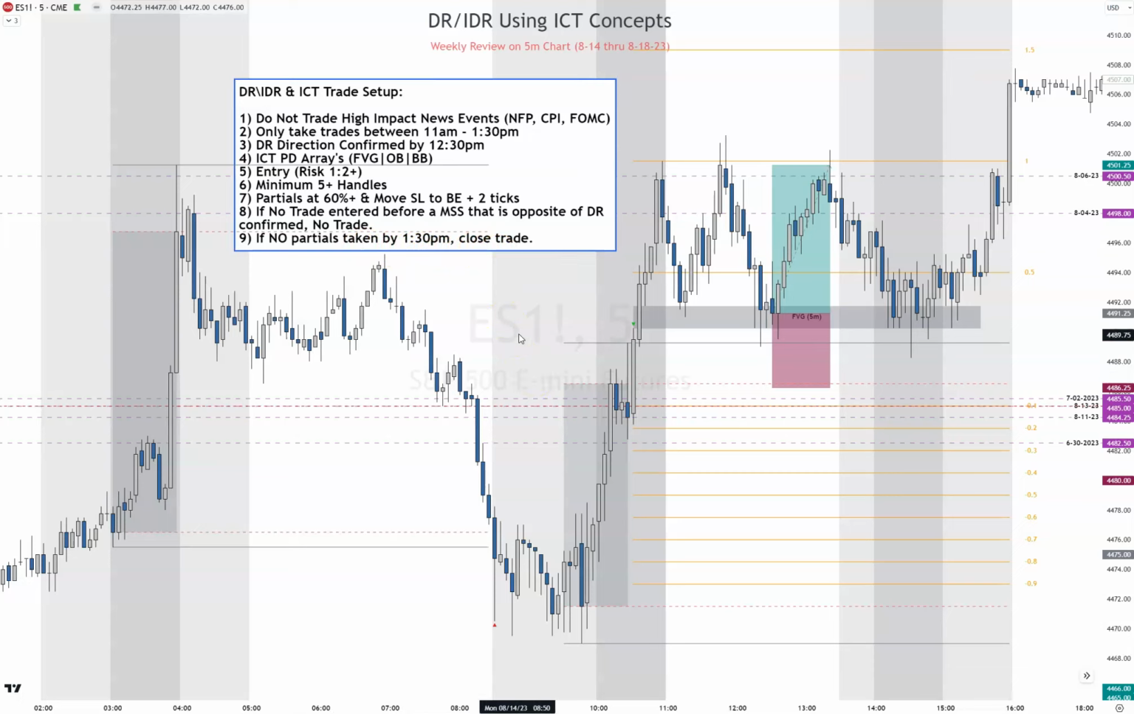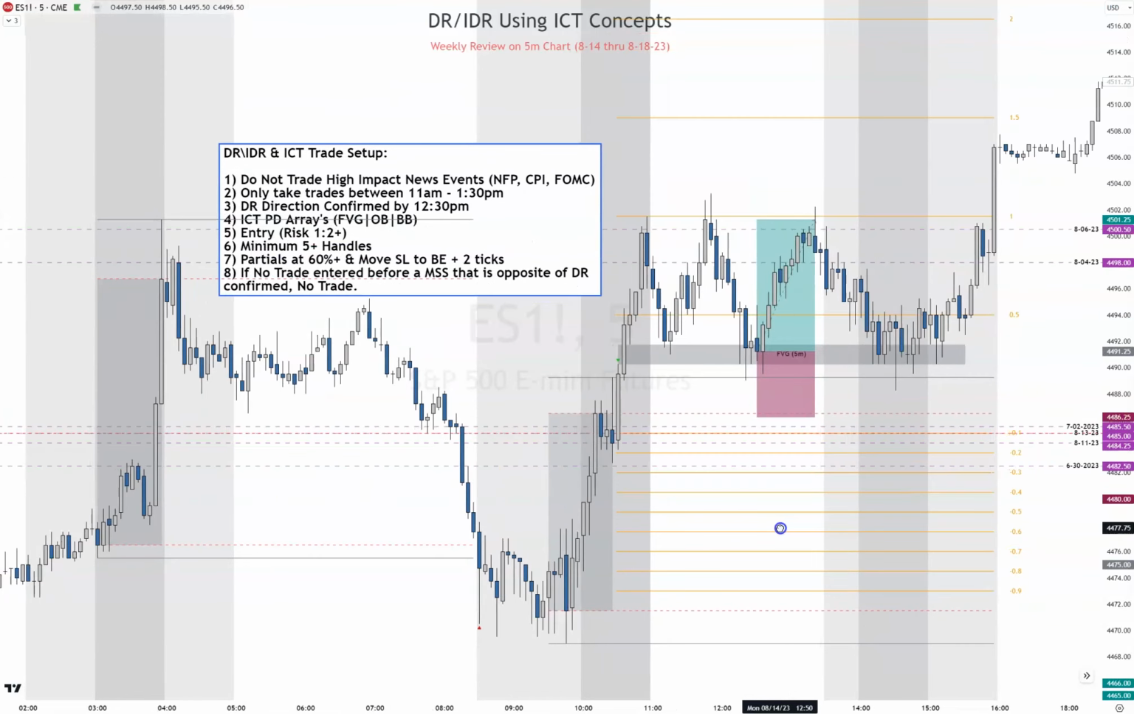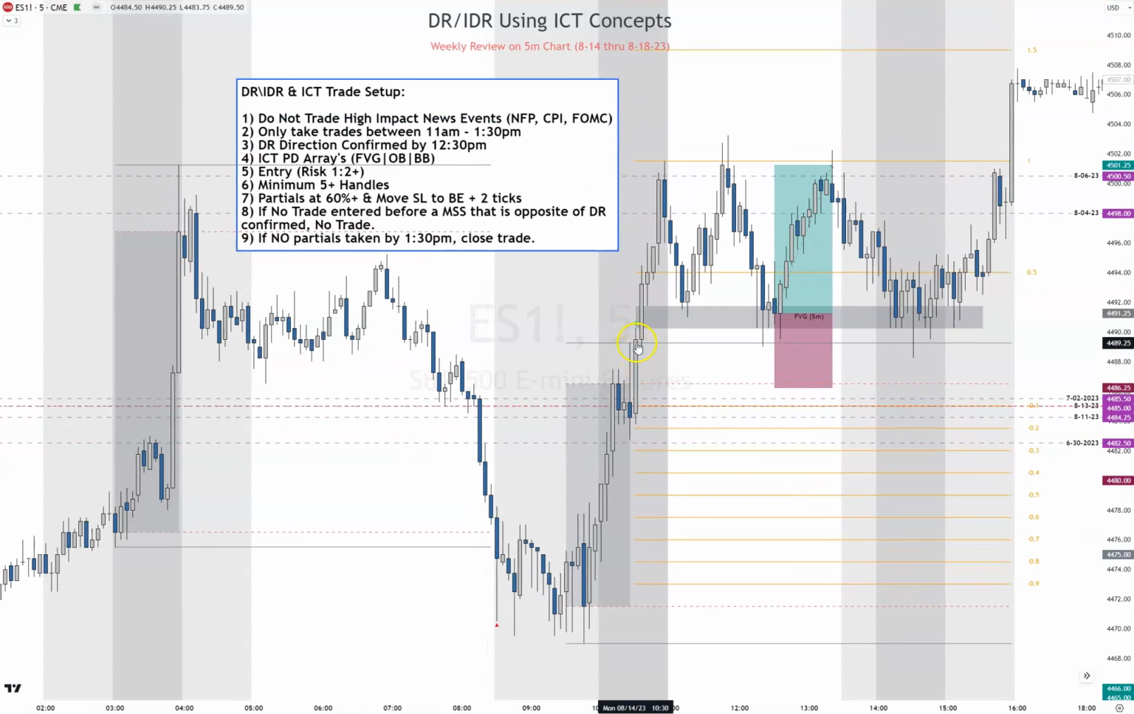Alright, so let's get into this week. Monday, ODR session for London. We do not get a DR confirmation until the very end, so this is a no trade. Now on RDR time, we get DR confirmed at the 10:35 candle, 10:30 candle.